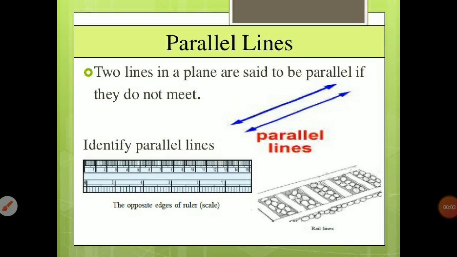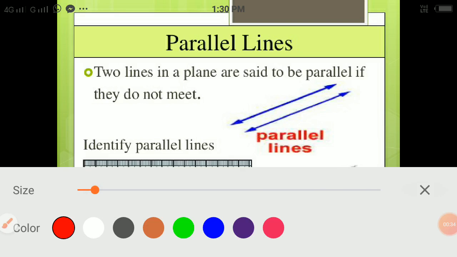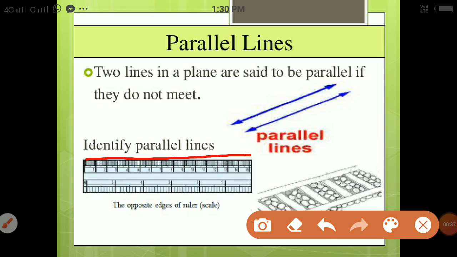Now next is parallel lines. Two lines in a plane are said to be parallel if they do not meet. Now there is one question: where else do you see parallel lines? Try to find parallel lines in the given examples. Here is a ruler; the opposite edges of the ruler are parallel lines.